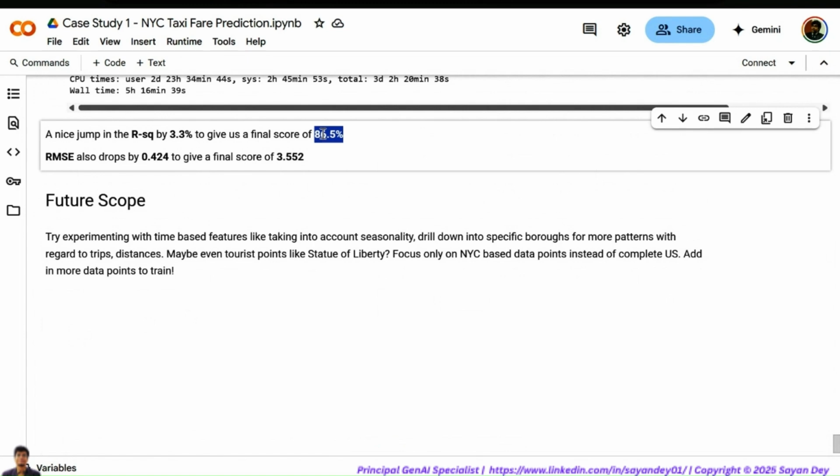This is the key takeaway from the exercise: a wonderful application of feature engineering, where we start off with a data set with absolute raw features like latitude, longitude, and time, like how real world data will look. From that completely raw data set, we have managed to apply different types of domain-based feature engineering techniques and build a much better quality model. We created better quality features, like distance, and by doing that we have created a much better quality model, giving us a score close to 86.5%. So all of you can see that.